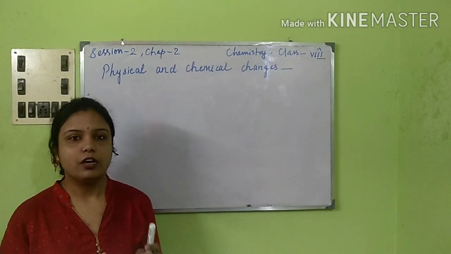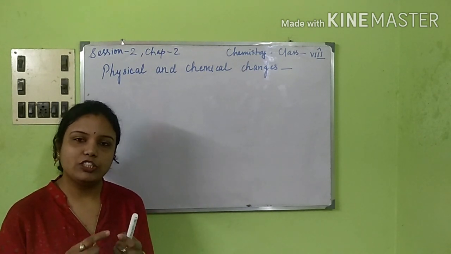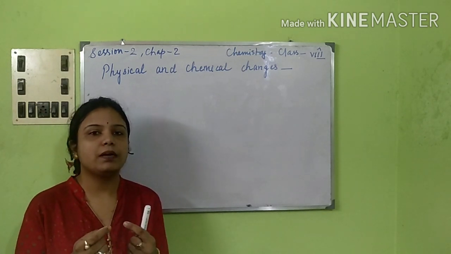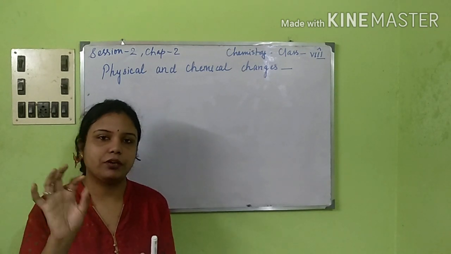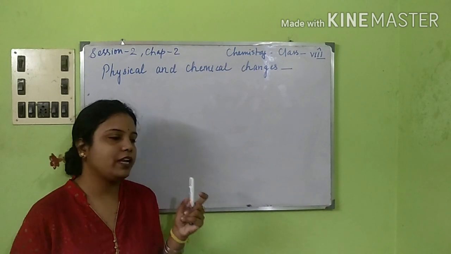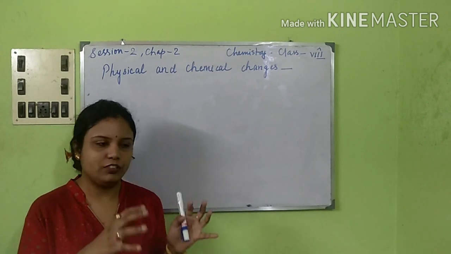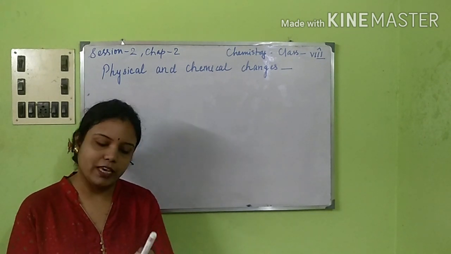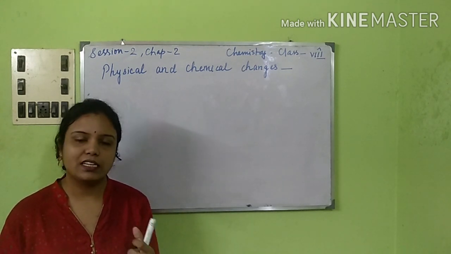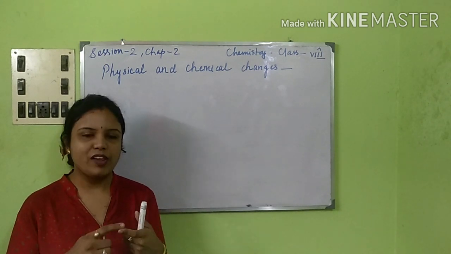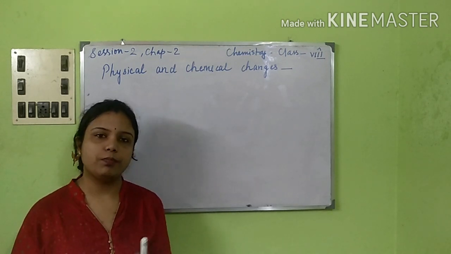Next, now coming back to reversible and irreversible change. The changes which take place, or which alter themselves after giving a particular condition, are called reversible changes. I'll give you the best example so that you can understand very easily. Suppose you are taking an ice cube. If you keep it in a warm condition, or just at a normal temperature, you will see that it gets changed to water. But again, if you keep that water in the freezer, you will see that it has frozen to ice. So this phenomenon of change of ice to water and then again water to ice is a reversible process.